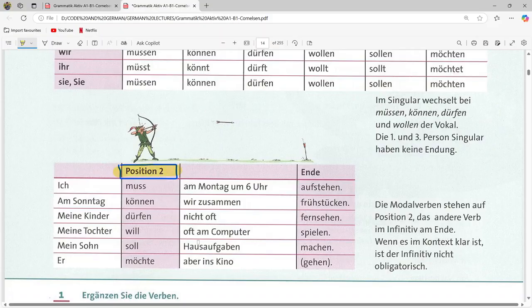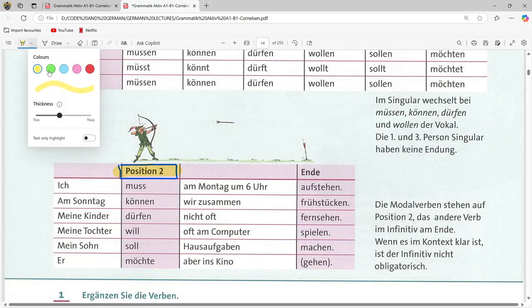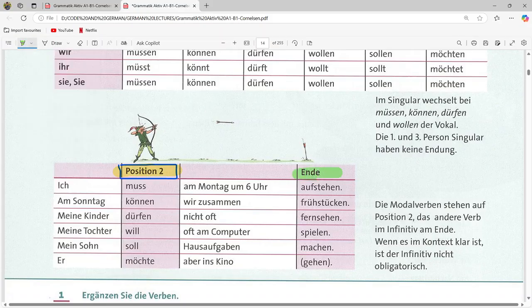And if there are any more verbs in the sentence, then that verb should take the last position. So the modal verb will take position 2 and the remaining verb will take the end position.